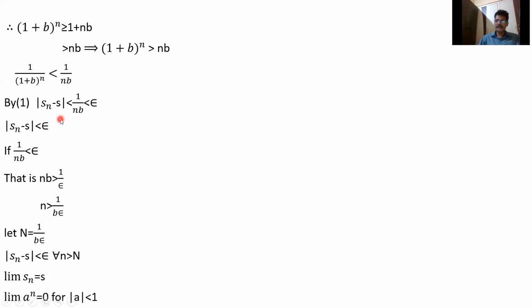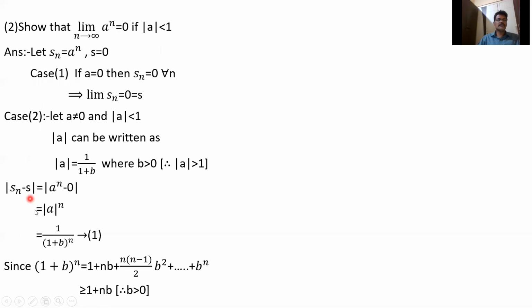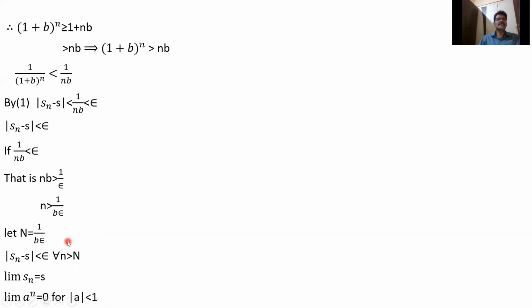So finally, mod Sn minus S is 1 by 1 plus b power n, which is less than 1 by nb. Now we have to show mod Sn minus S is less than epsilon. It is less than epsilon if 1 by nb is less than epsilon. Again reversing, less than will become greater than: nb greater than 1 by epsilon. So n is greater than 1 by b epsilon.